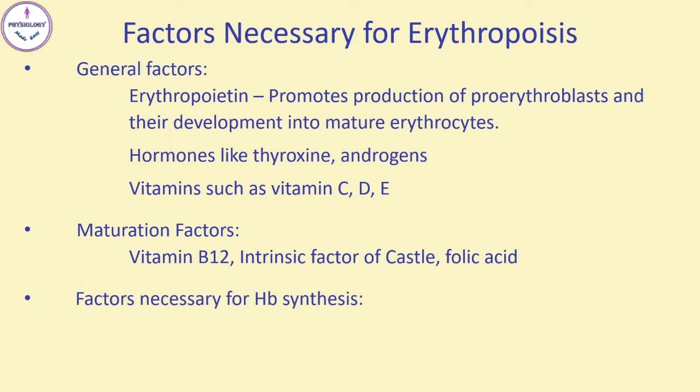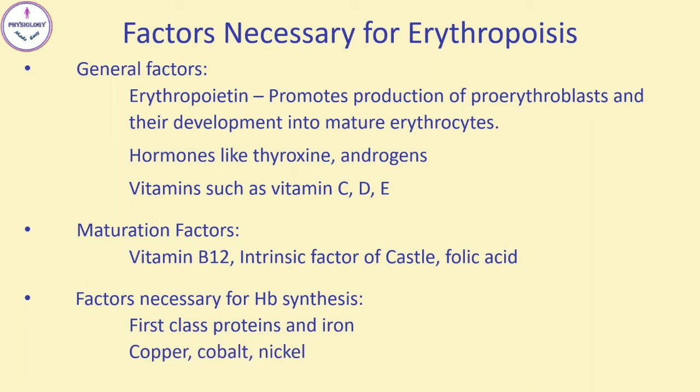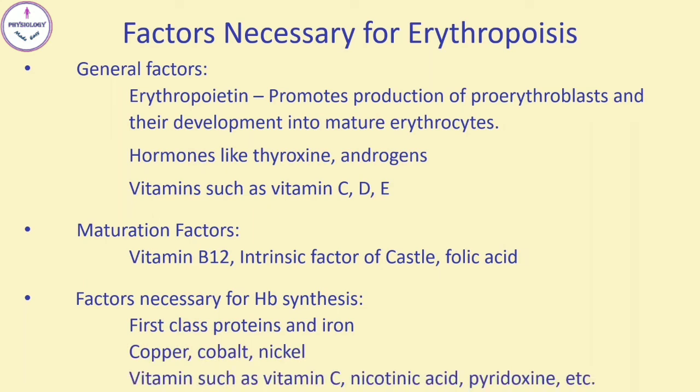Lastly, for the synthesis of hemoglobin in RBCs, some factors are necessary. These are first class proteins, which are required for the formation of globin part of Hb. Iron is necessary for the formation of heme part of hemoglobin. Some minerals like copper, cobalt, nickel, and vitamins such as vitamin C, nicotinic acid, pyridoxine, etc. also are needed for hemoglobin synthesis.